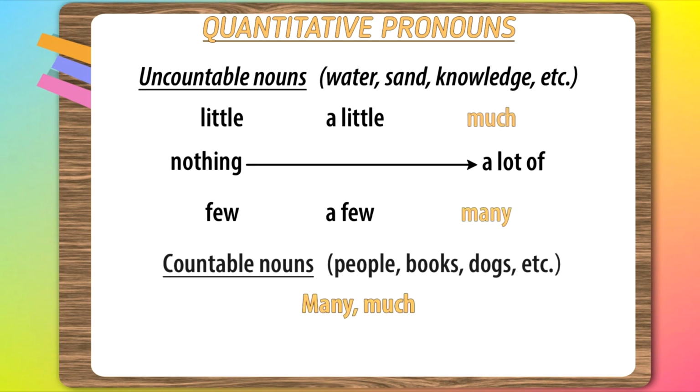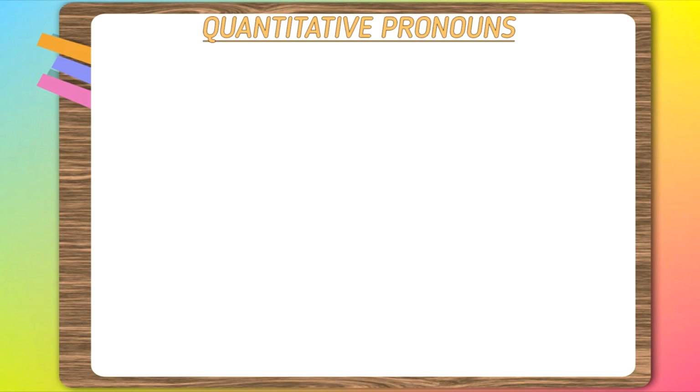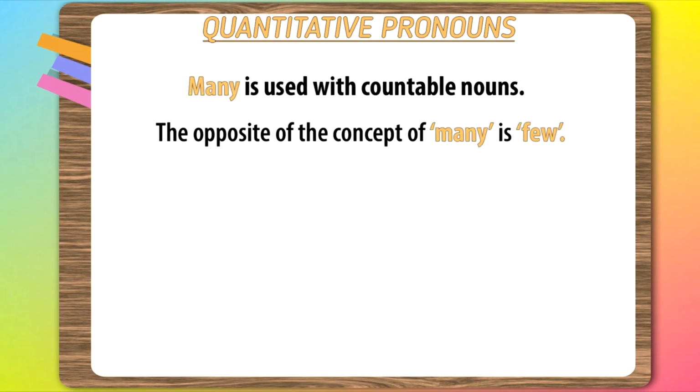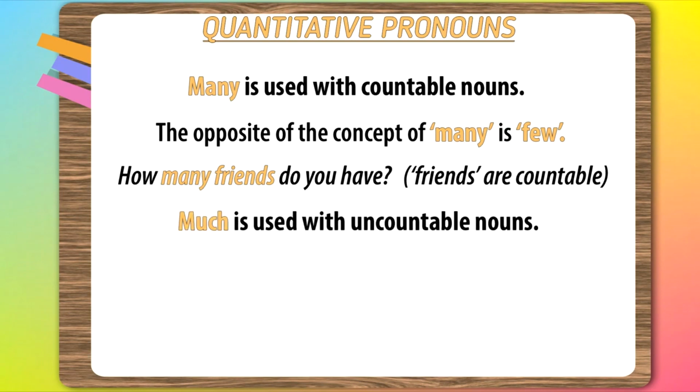Many and much. Both pronouns mean a lot of something. Many is used with countable nouns. The opposite of the concept of many is few. For example, how many friends do you have? Friends are countable. Much is used with uncountable nouns.